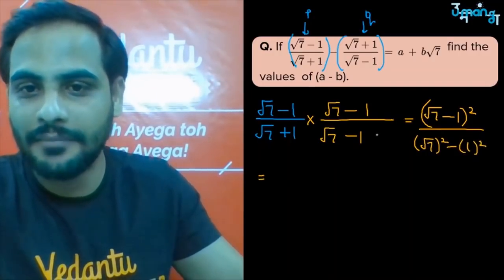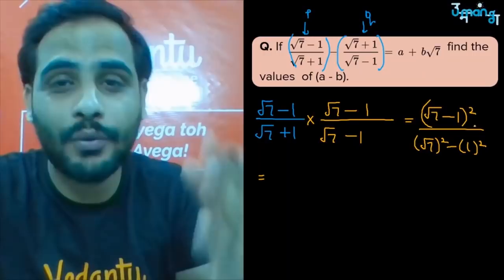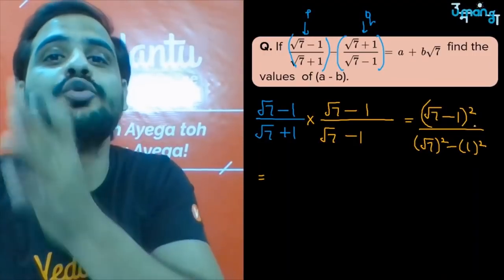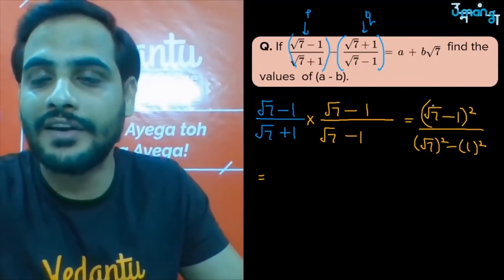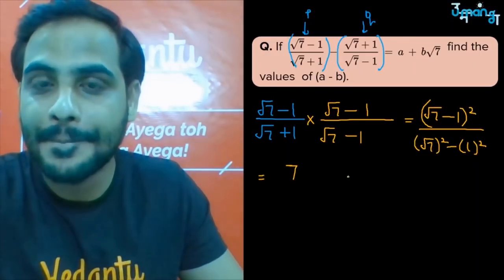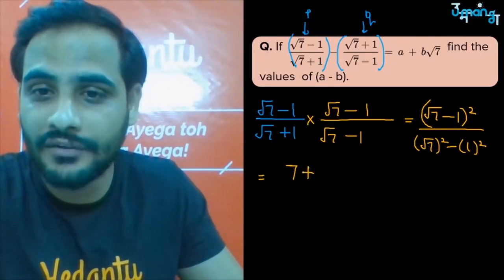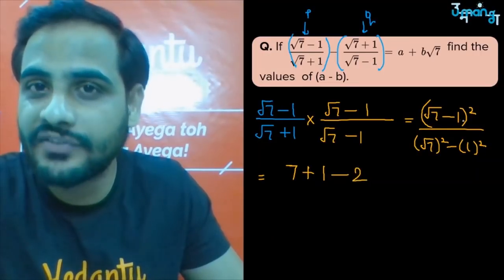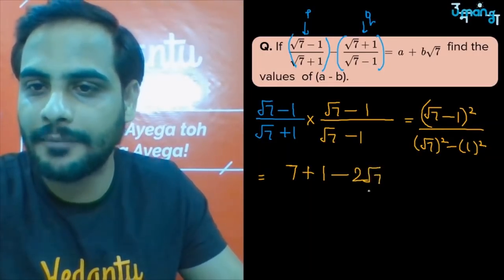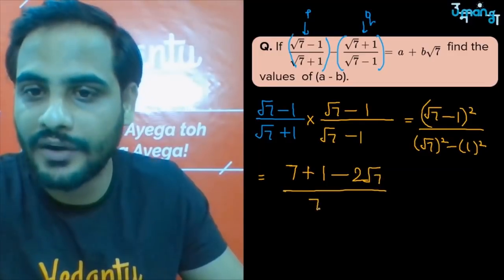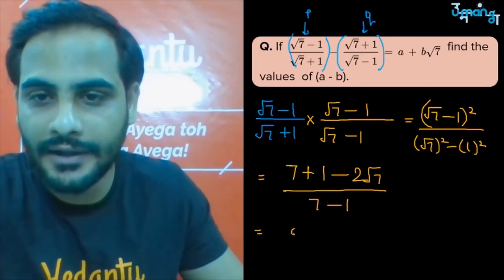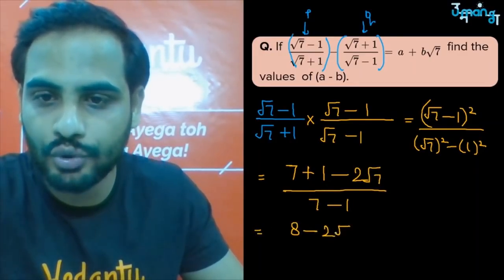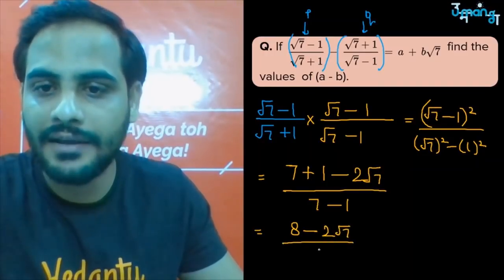So it will become (root 7 minus 1) whole square, a square plus b square minus 2ab. So a square, that is root 7 square, is 7, plus b square, that is 1 square, is 1, minus 2 into root 7 into 1, which is 2 root 7, divided by root 7 square is 7 minus 1. So you are getting (8 minus 2 root 7) whole divided by 6.